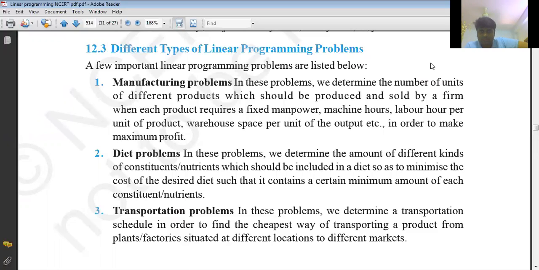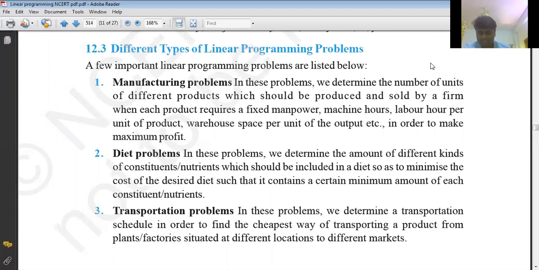Now the second model, diet problems. In diet problems, generally we are going to mix some vitamin contents in different types of foods, up to some level. In these problems we determine the amount of different kinds of constituents or nutrients which should be included in a diet so as to minimize the cost of the desired diet, such that it contains a certain minimum amount of each constituent or nutrient.